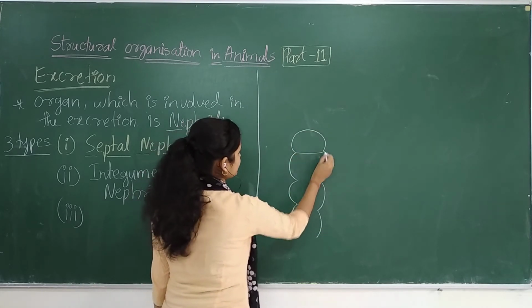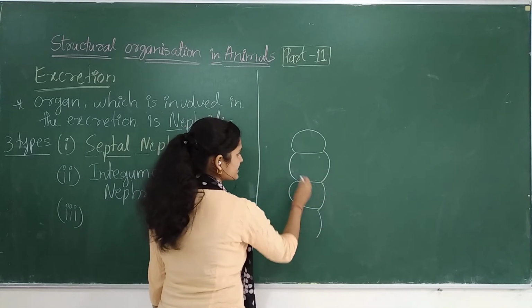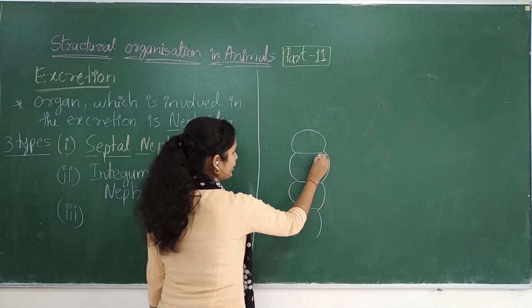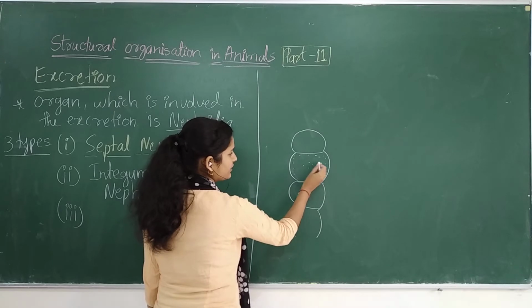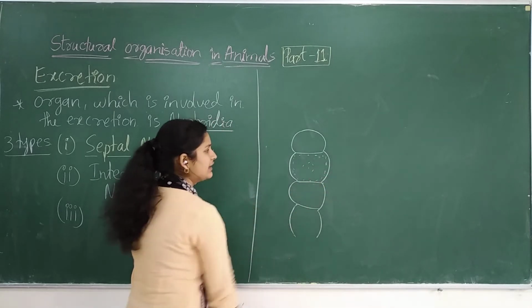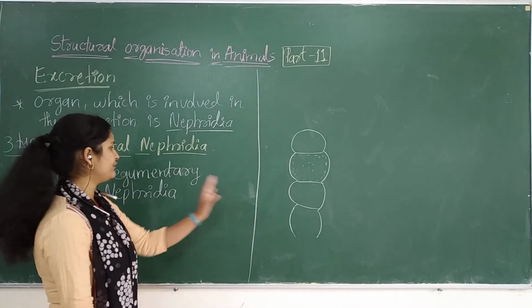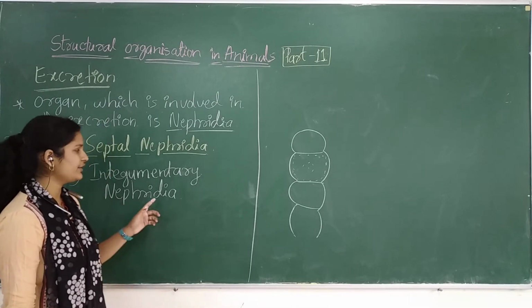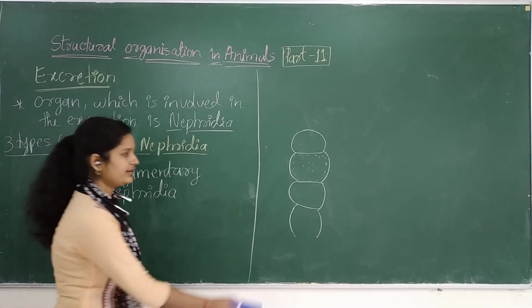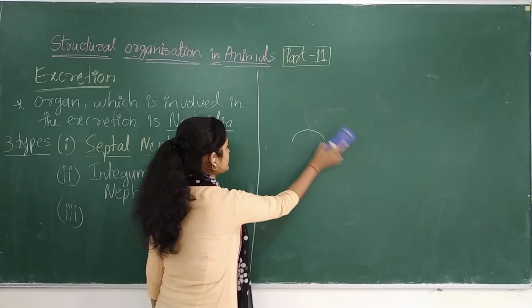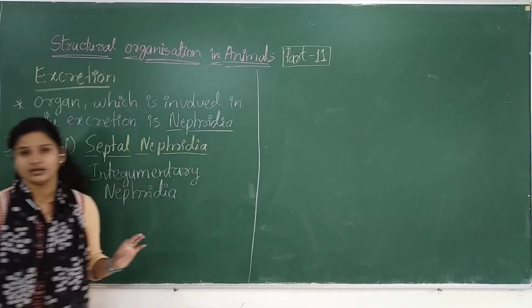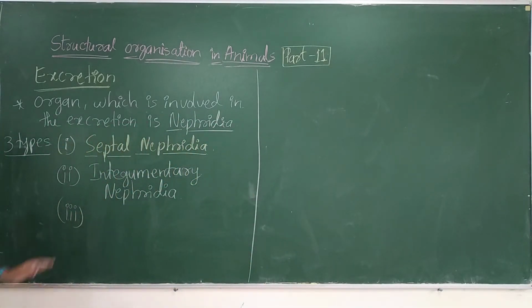Consider this as the earthworm and this is the lining of the body wall. Here, this will be your lining of the body wall, and there will be presence of these kinds of integumentary nephridia. So just understand the position of these kinds of nephridia. So what is the third one then?